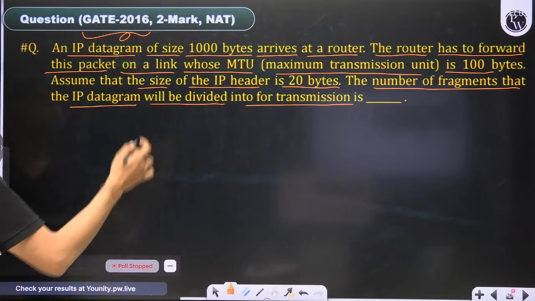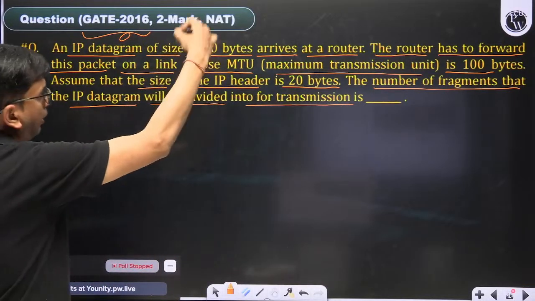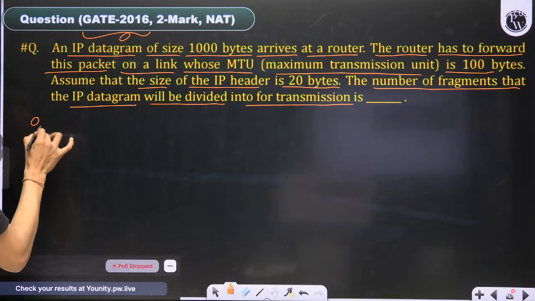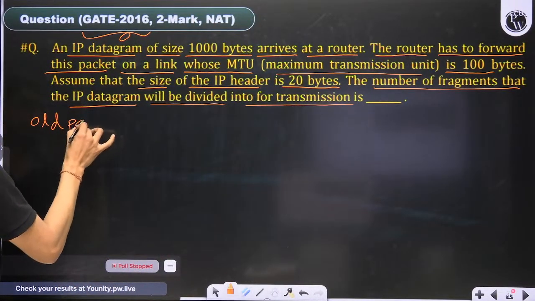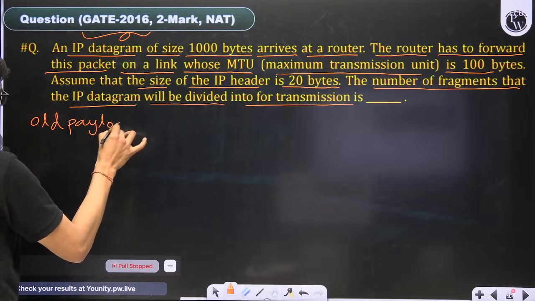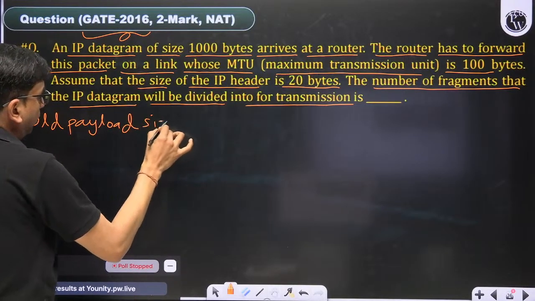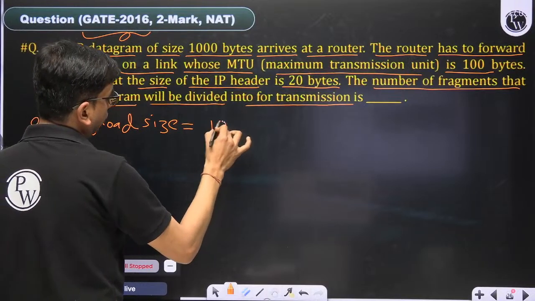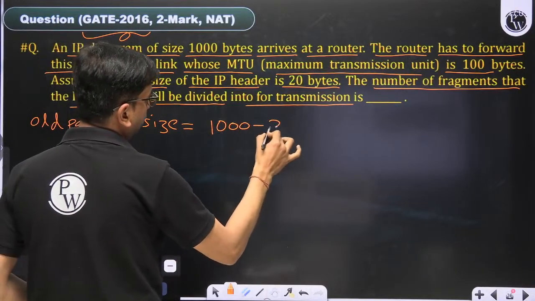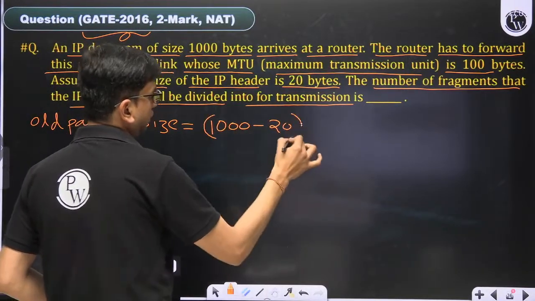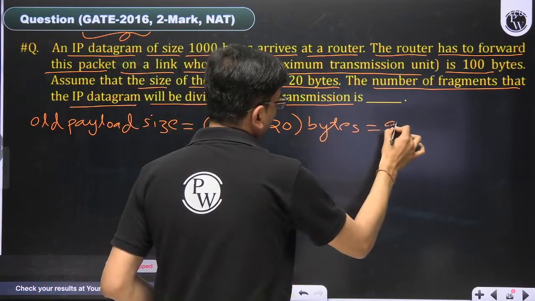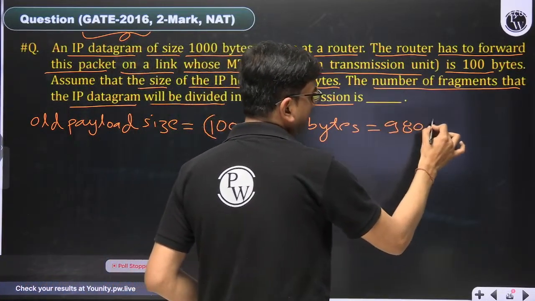First we have a 1000 byte datagram arriving at the router where header size is 20 bytes. We have to calculate the overall payload size, that is 1000 bytes minus 20. 20 is the header size. So the total payload size is 980 bytes.